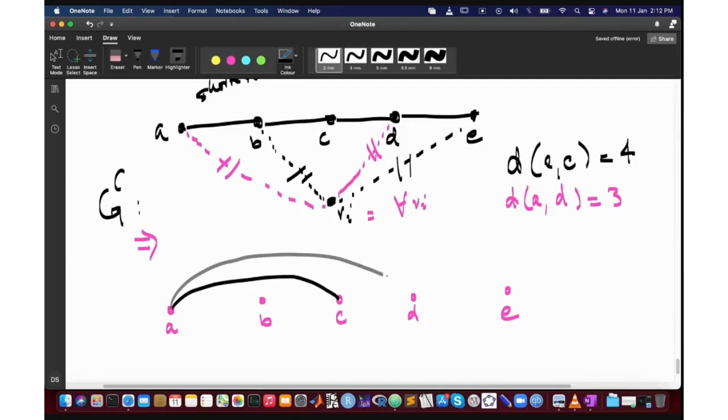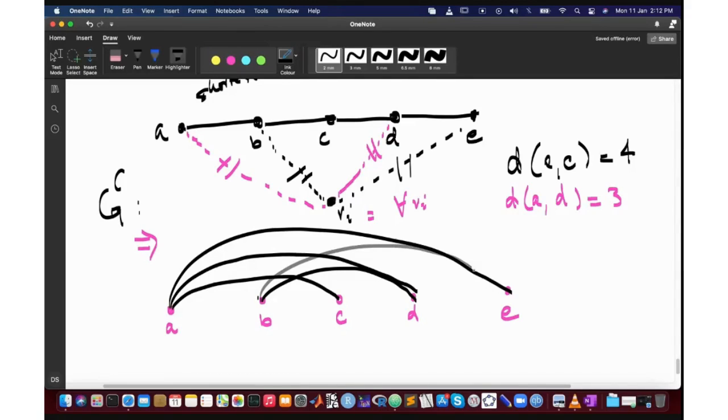There must be an edge from A to D, and there must be an edge from A to E. Okay? B से C original graph में edge है तो वो अब यहाँ पे नहीं होगा, which means B to D होगा और B to E होगा. Okay? C to D नहीं होगा और C to E होगा. Okay? तो ये तो direct edges हैं जो A, B, C, D, E के दरमियान होंगे.